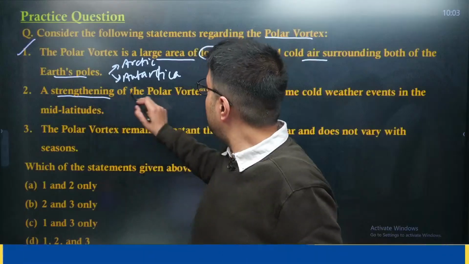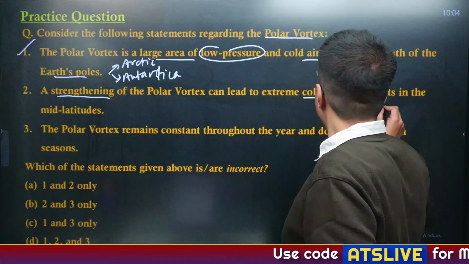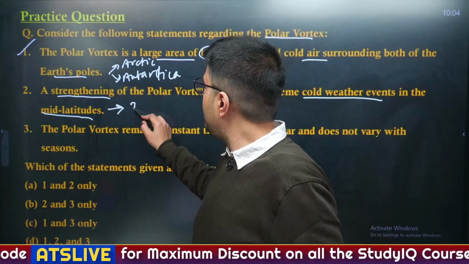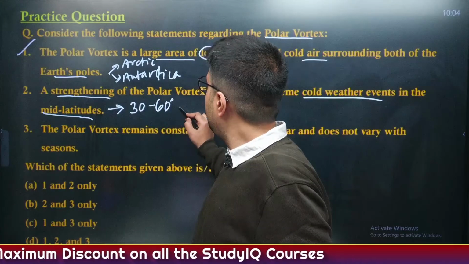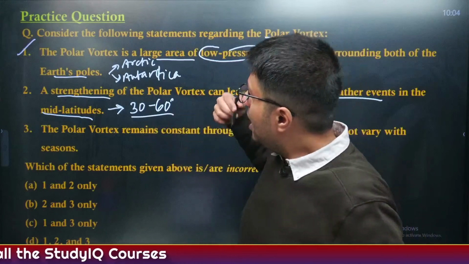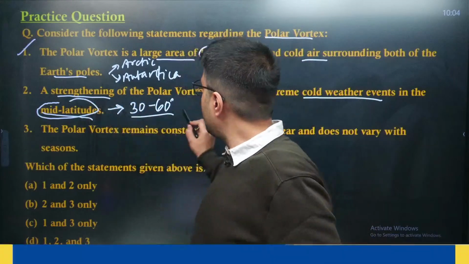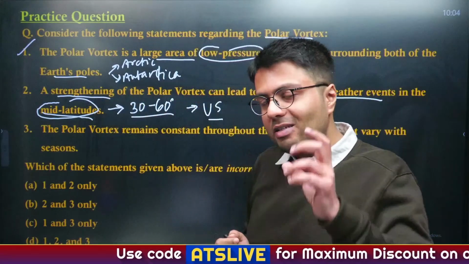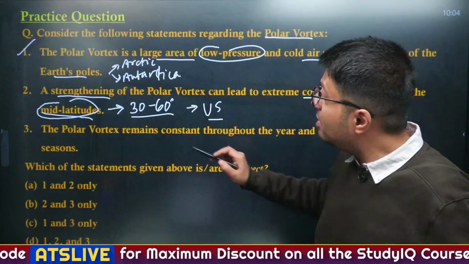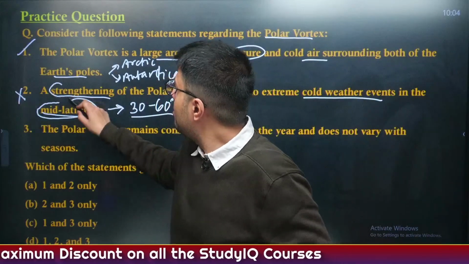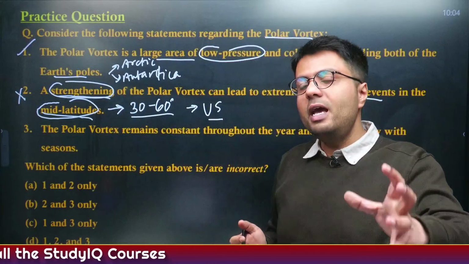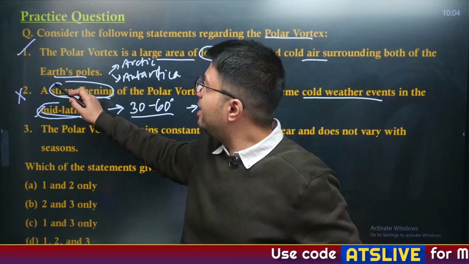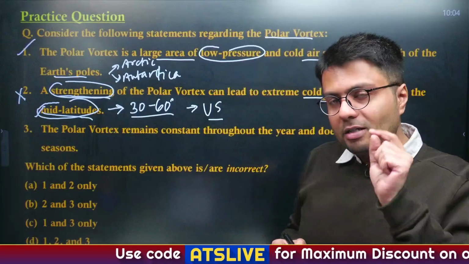Second statement, a strengthening of polar vortex can lead to extreme cold weather events in the mid latitudes. Now, what do I mean by mid latitudes? Particularly area between 30 to 60 degrees of latitude. Now, this is the mid latitudes, and in this area countries such as US are there. So, does strengthening of polar vortex lead to severe cold conditions in US? The answer is no. Why? Because it is weakening of polar vortex which pushes the air which is located in northern pole down south, especially in the mid latitudes. Hence, it should have been weakening of the polar vortex and not strengthening.